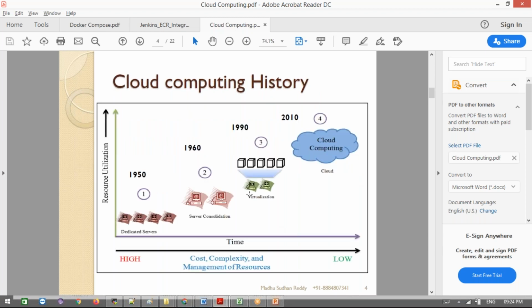Let's take a history of cloud computing. In the earlier days, we used dedicated servers to set up our servers and deploy applications. After that, a combination of small servers was made into a big server. Next, virtualization came into the picture: on top of one big server we created a number of Linux servers, like VMware and so on. Even that has gone out of the picture nowadays. Nowadays everything goes to cloud computing. Time is changing, price is changing, and our usage is also changing.